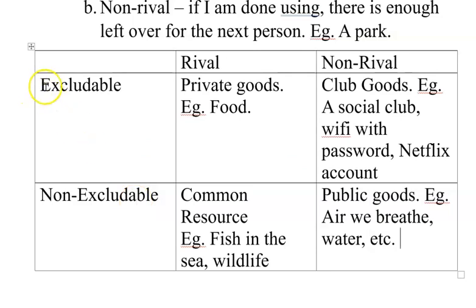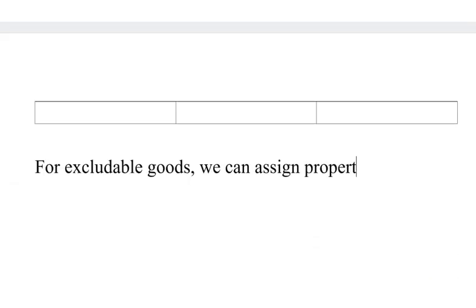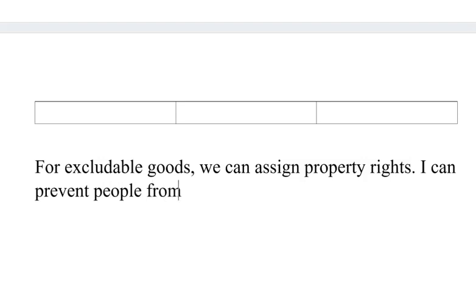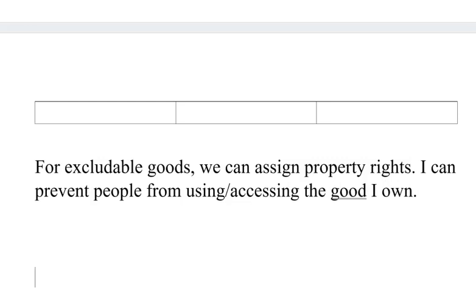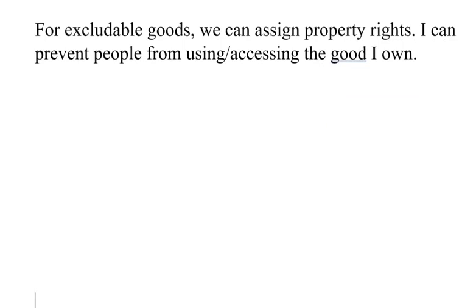Now, the thing about excludable goods is that we can assign what we call property rights. What that means is that I can prevent people from using or accessing the good I own. So if I own my house, then I can prevent another person from using or coming into my house.